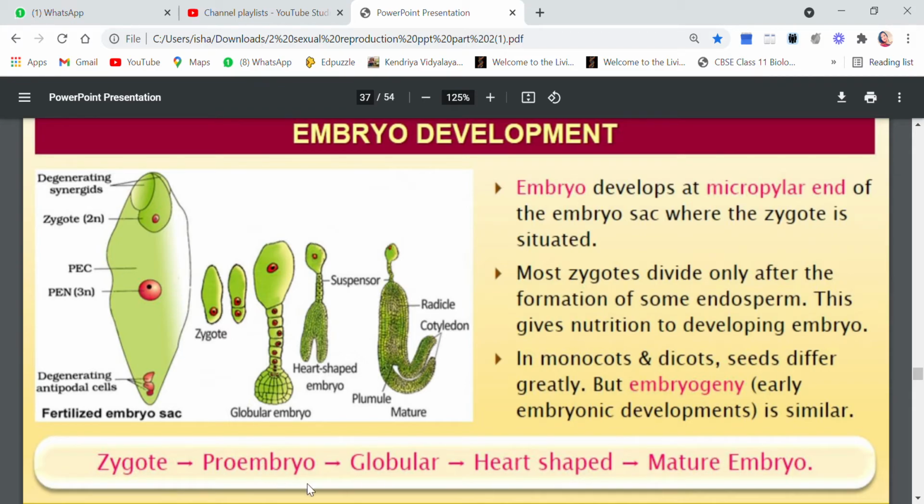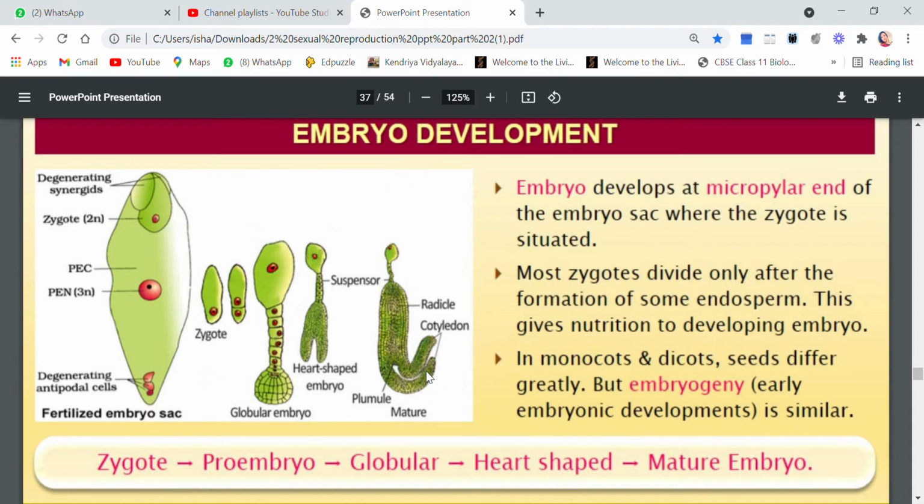Then this pro-embryo will divide further and will give rise to globular embryo. This is the globular embryo, as you see. Then again the further divisions will give rise to heart-shaped embryo. This is heart-shaped embryo. And later on the heart-shaped embryo will get converted into the mature embryo, and here the mature embryo is having the cotyledons.